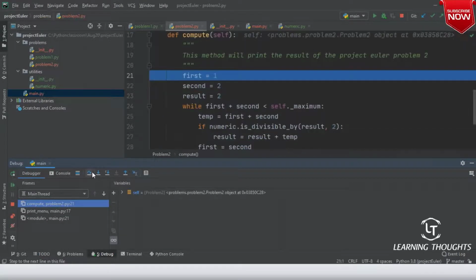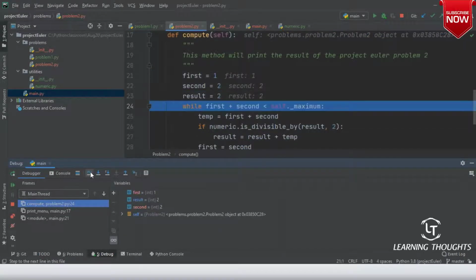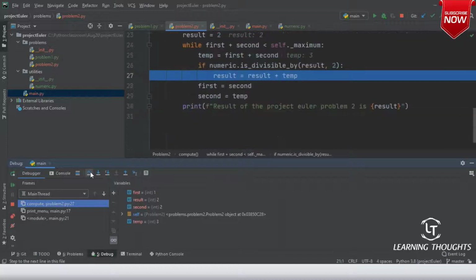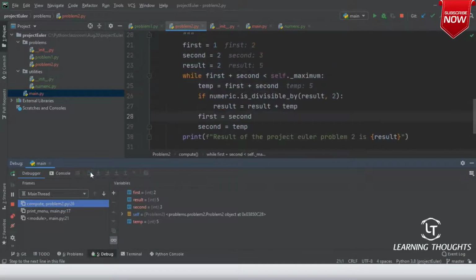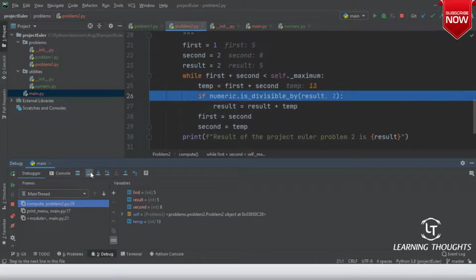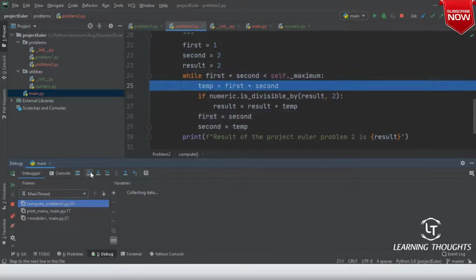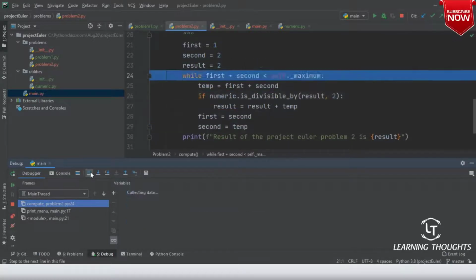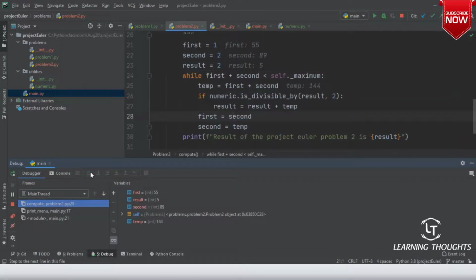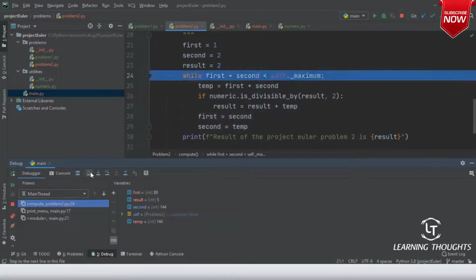Now I will get into compute, first, second, and it will continue execution. Am I clear on this, sir?